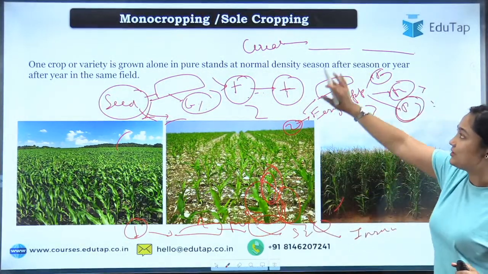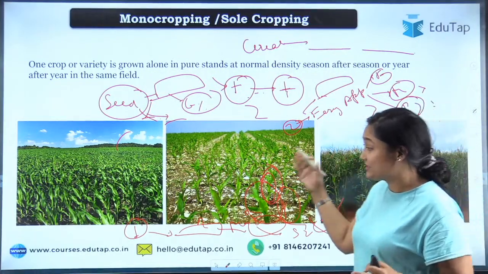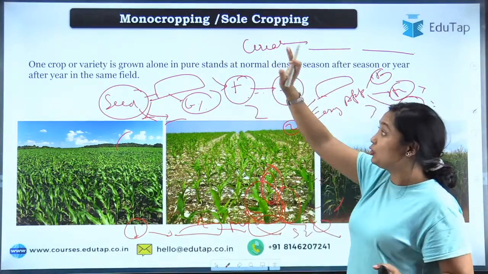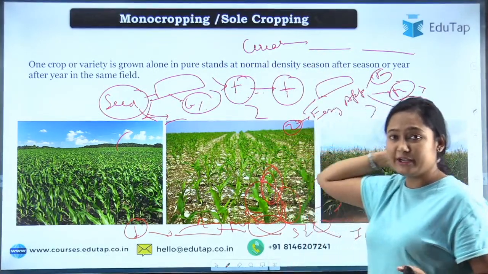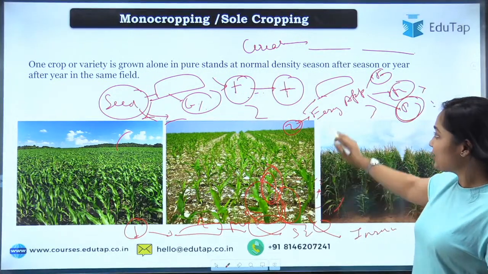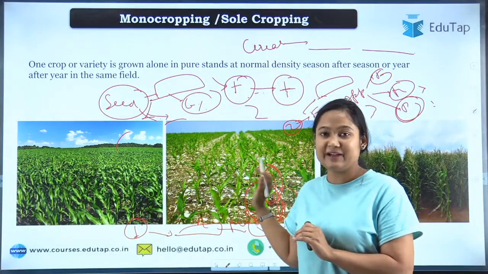Okay, so that was for sole cropping. So that was the biggest disadvantage. Okay, then diversification happens when we don't go for monocropping. So disadvantage यहाँ पे ये हो जाते हैं. Disadvantages are quite easy to cite for monocropping, but advantages थोड़े से different थे. So that's why I have discussed it.